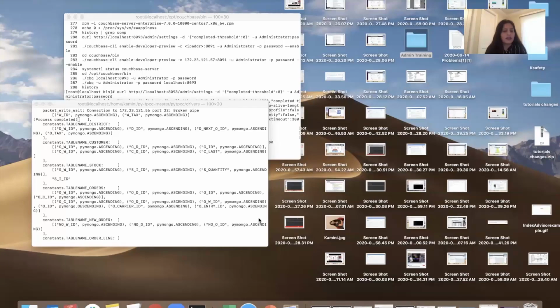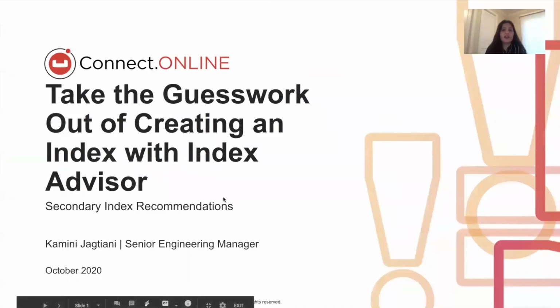I'm Kamini Jagtiani. I'm Senior Engineering Manager at Couchbase for the Query team. Today, I will be talking to you about Index Advisor. Index Advisor is one of the tools that Couchbase has released so that you can create indexes for your workload with ease.